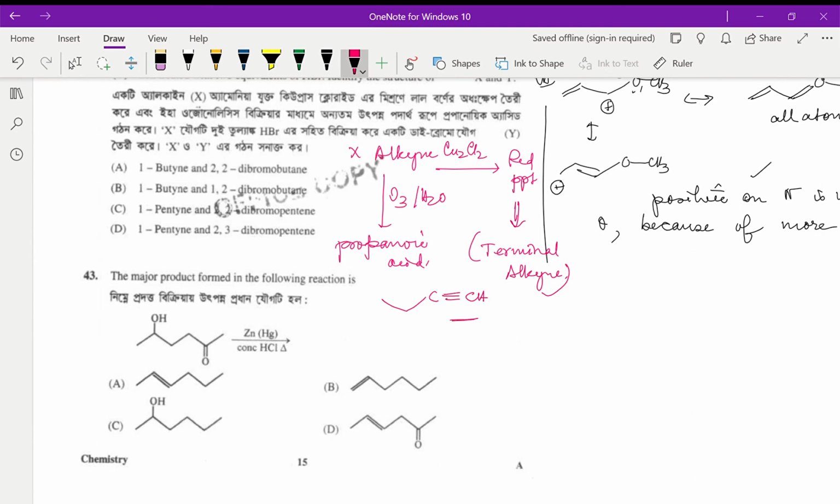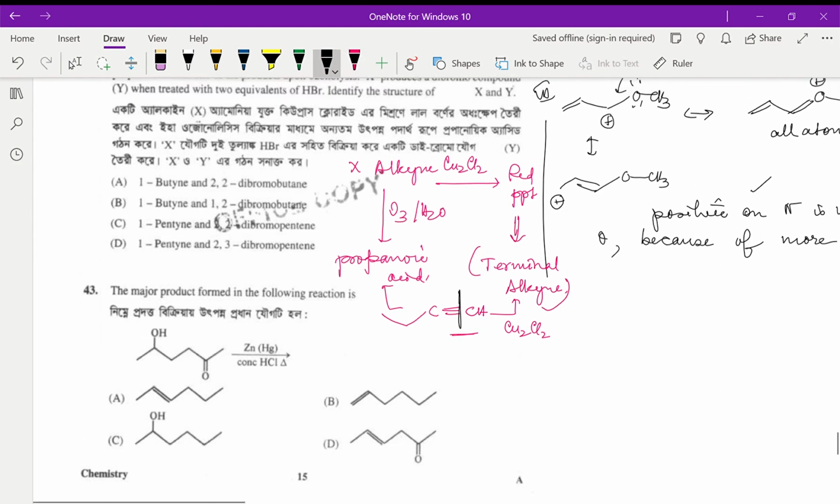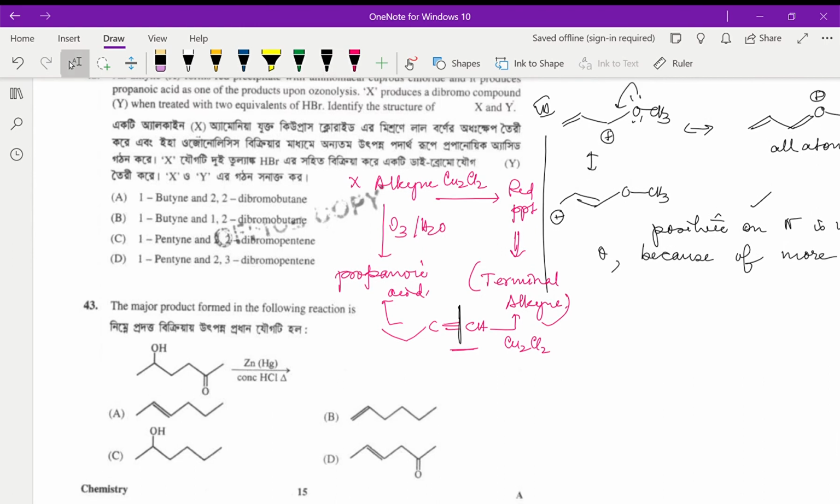Only under this condition, okay, this can react with Cu2Cl2 to give a red precipitate, and this can react to give you propanoic acid as one of the products by the breakage of this bond. Okay, so obviously we will say our answer over here is going to be butyne, that is for sure.